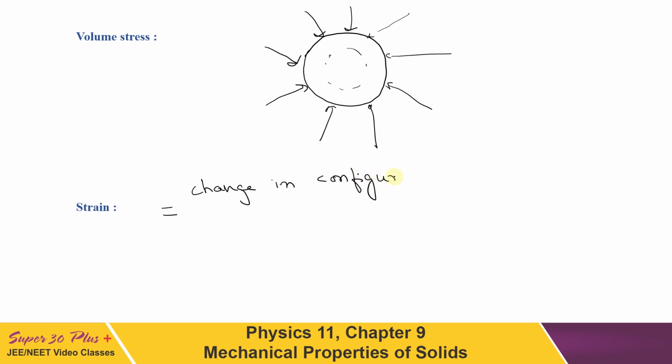Now this configuration change can be in any form. Either it can be change in length upon original length, or it can be change in volume upon original volume, or even when shape is deformed, it has to be equal to the change in shape. So this is the strain, how it is defined mathematically, change in configuration upon the original configuration.